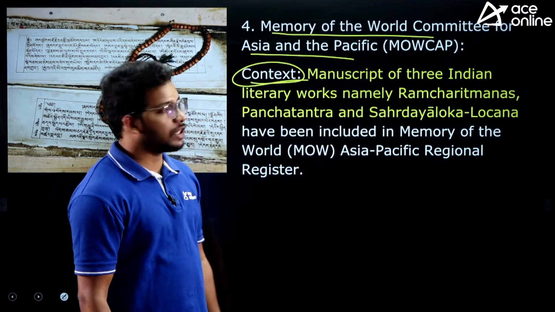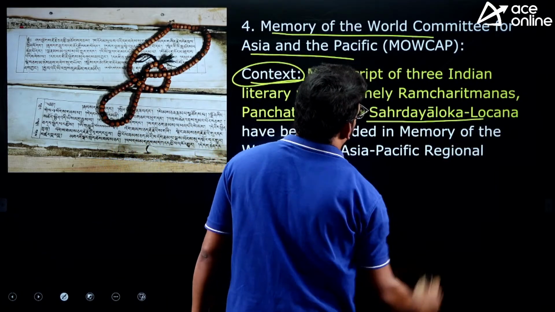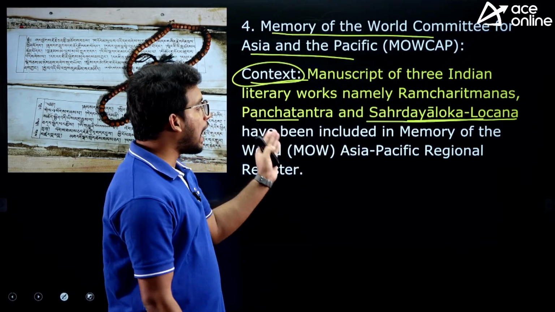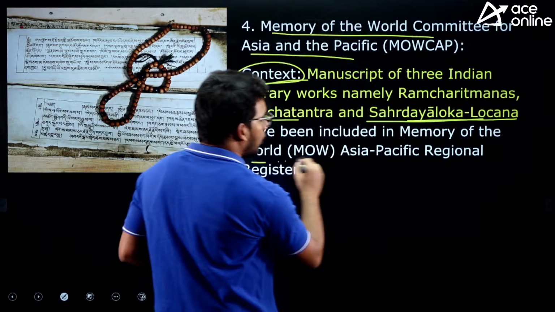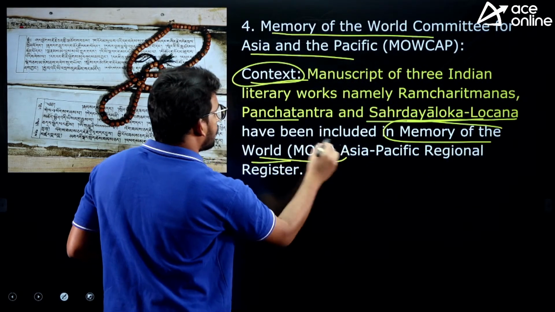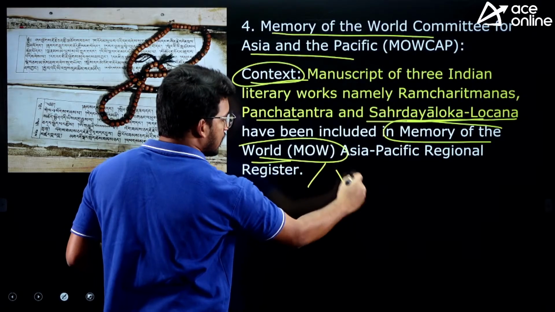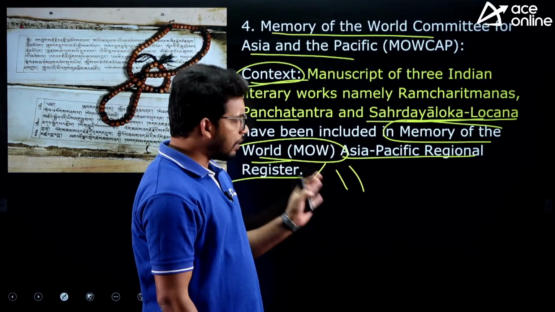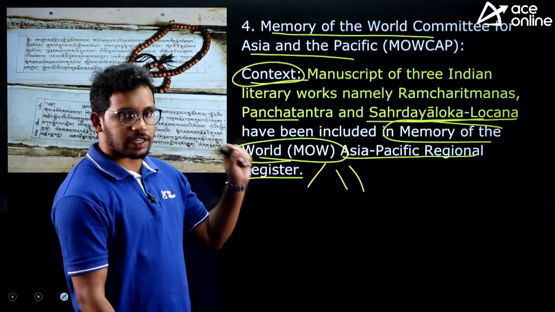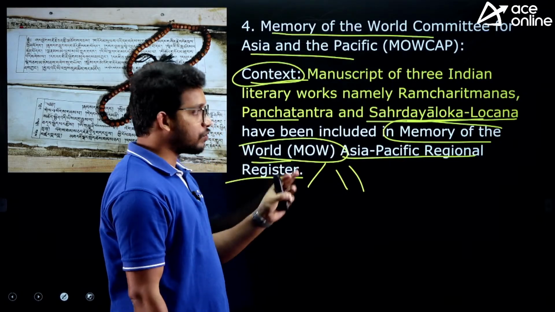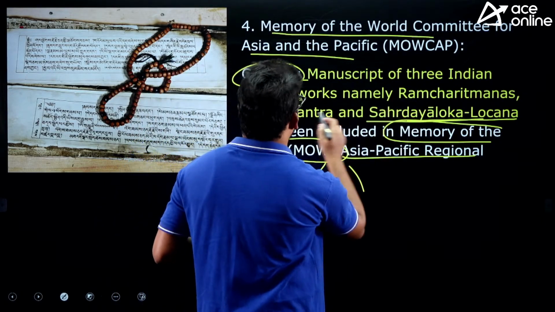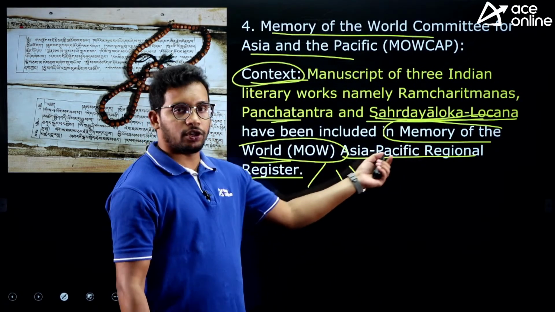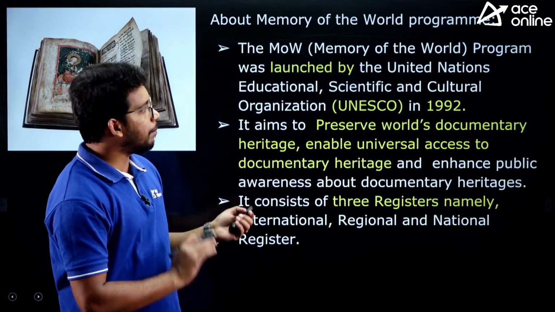We have the Ramcharitmanas, Panchatantra, and Sahridayaloka Lokana. These three were added into the list of the Memory of the World project. The Memory of the World project has three lists. We will see that this was kept in the second list, that is the Asia Pacific Regional Register, right? Why they are keeping these names, we will see. Just understand the context that three manuscripts from India, the Ramcharitmanas, the Panchatantra, and the Sahridayaloka Lokana, were added into this particular project, right? So we will come back to the context.